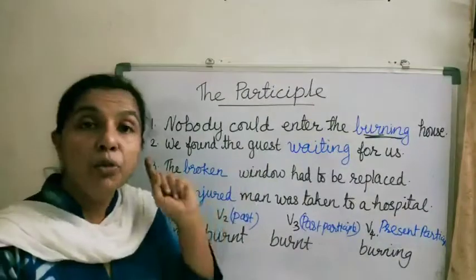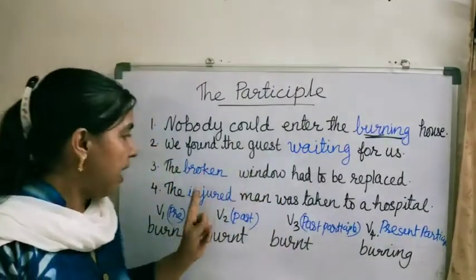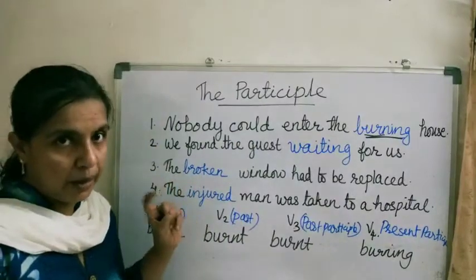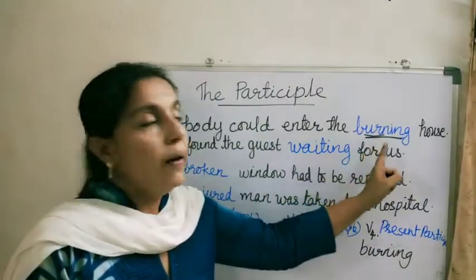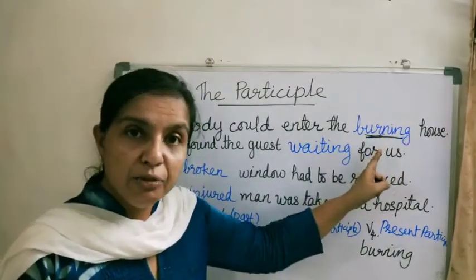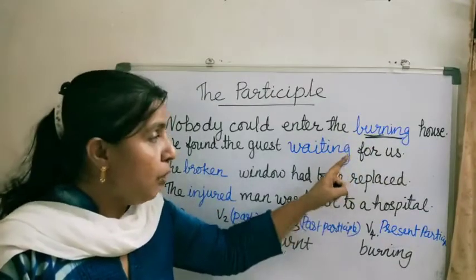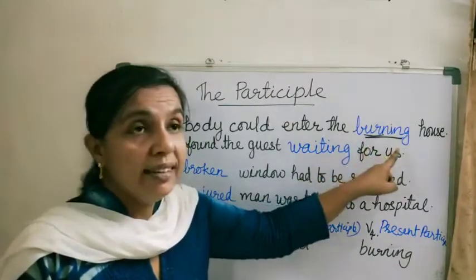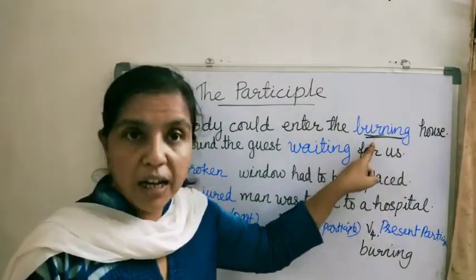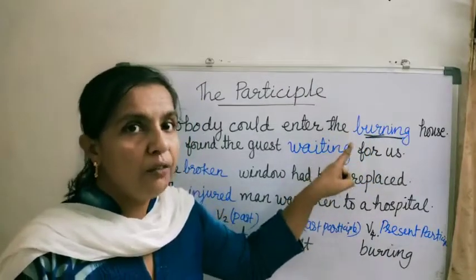Actually, there are two types of participle. One is the present participle, and the other is the past participle. First we will see the present participle. The ing form of the verb is the present participle, and it is formed by adding ing with the first form of the verb.